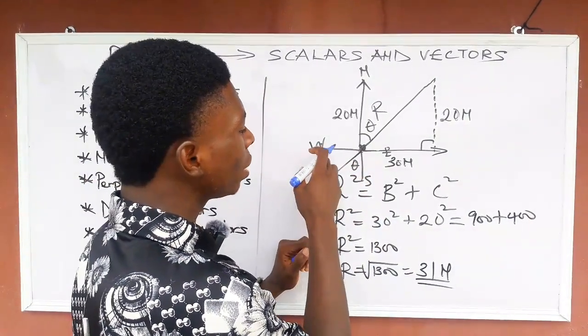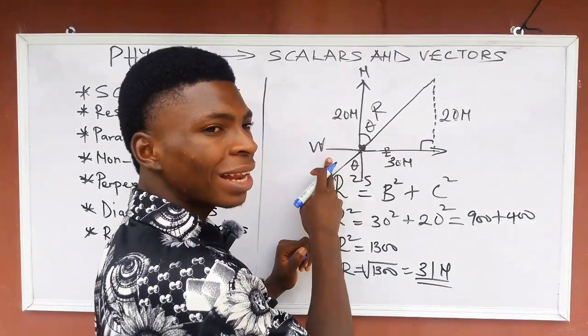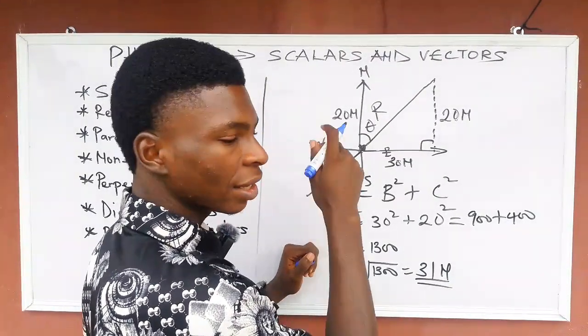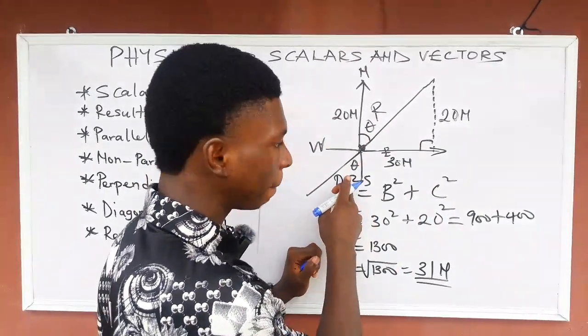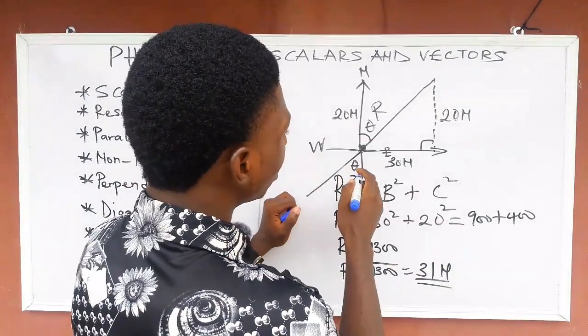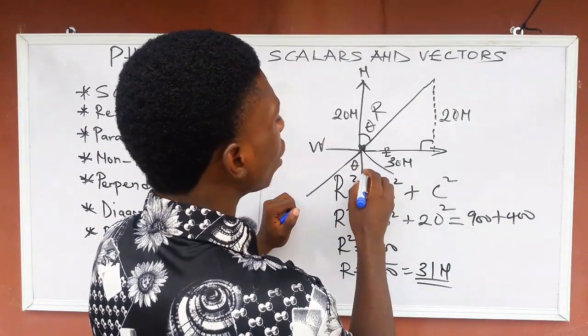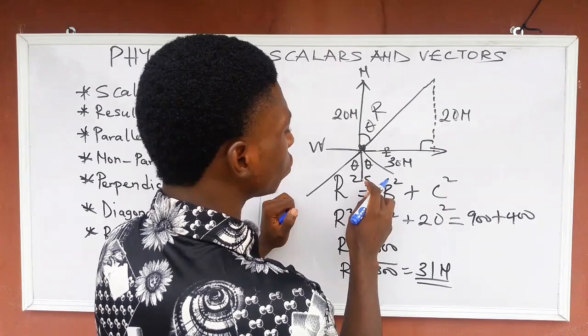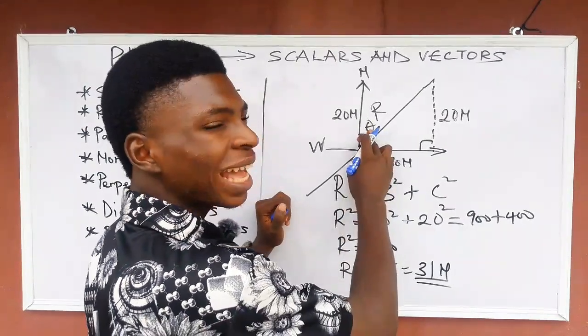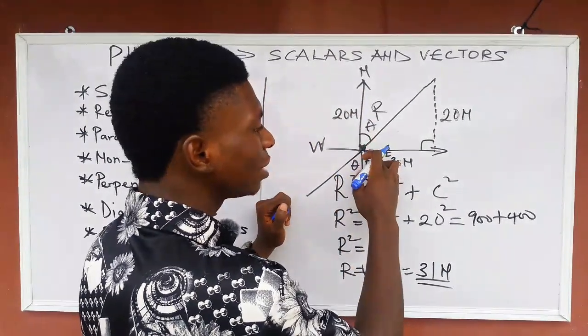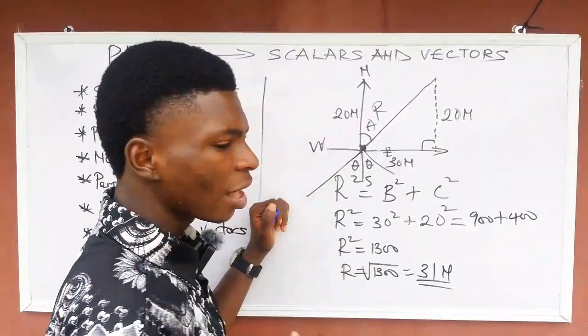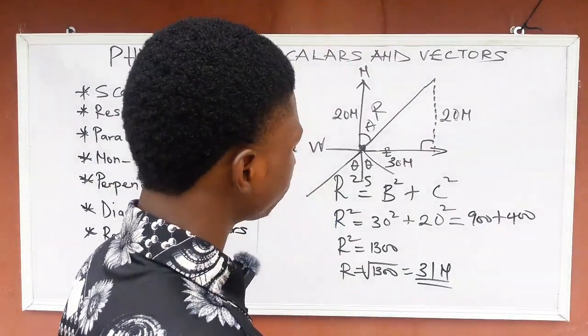If you get the angle inclined to the west, you are going to remove that angle from 90 and use that result to get the angle here. Are you getting me now? The same thing with this place. We are going to use the angle that is inclined to the south. Here too, we are going to use the angle that is inclined to the north, not the one inclined to the east. I hope you are getting my point now.